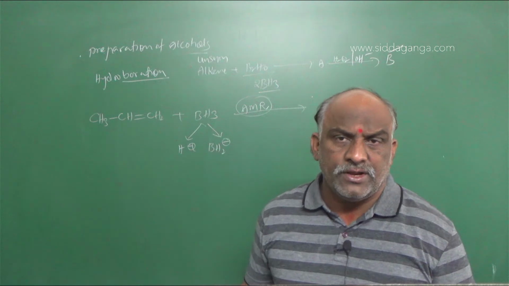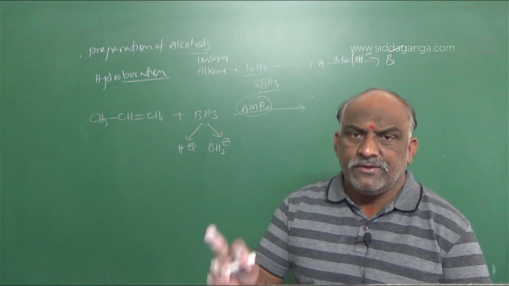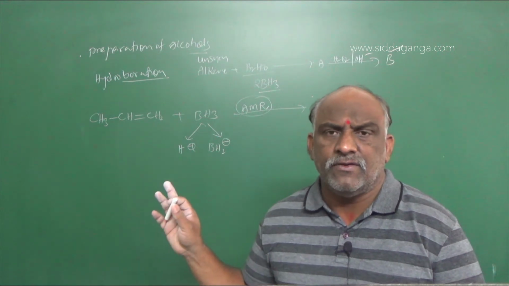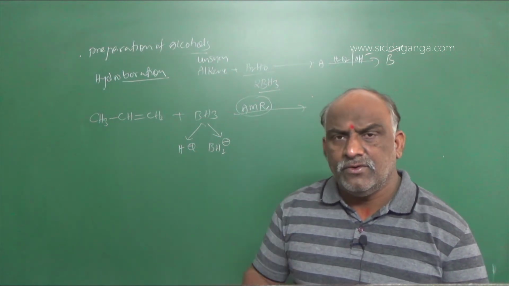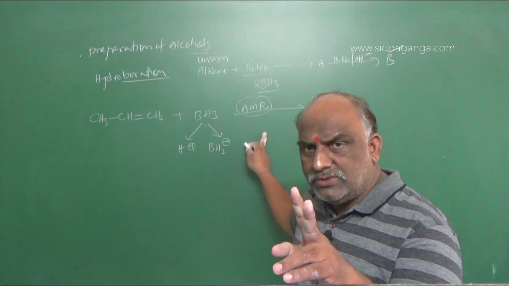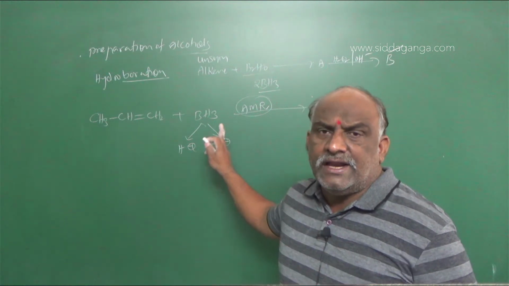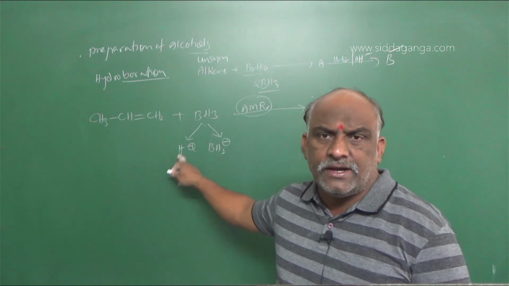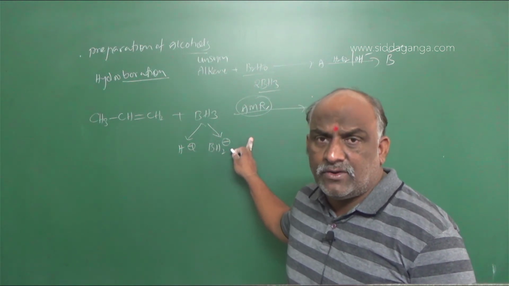Hydroboration follows the anti-Markovnikov rule. Oxymercuration and demercuration, addition of water, follows the Markovnikov rule. You find the anti-Markovnikov rule in two cases. Case number 2 is addition of diborane to an alkene; the product follows the anti-Markovnikov rule.